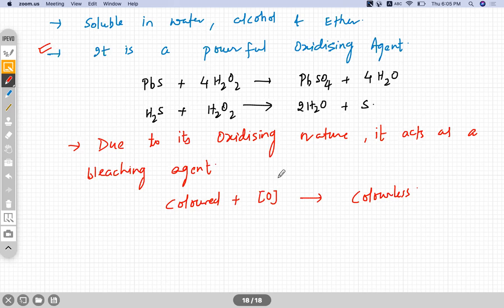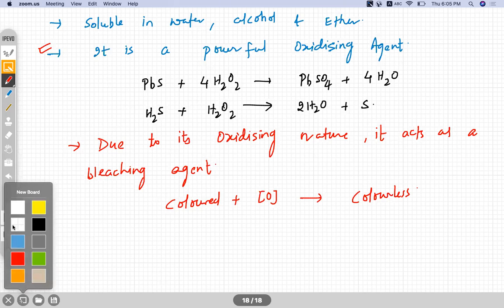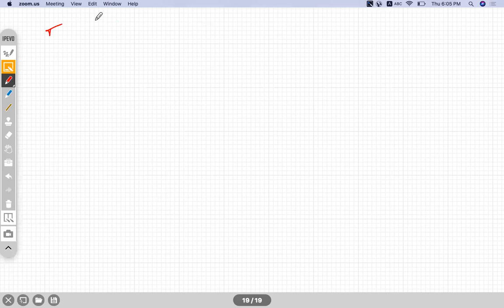Okay, it's a powerful oxidizing agent. We have seen that it shows oxidizing nature. Along with oxidizing nature, it also behaves as a reducing agent. So next line you write down: reducing agent.